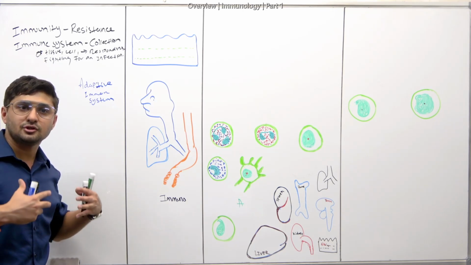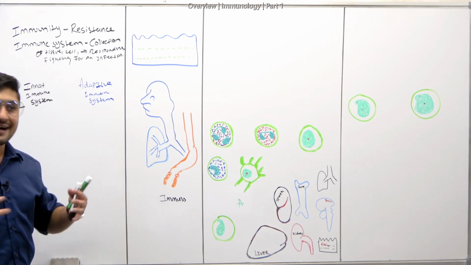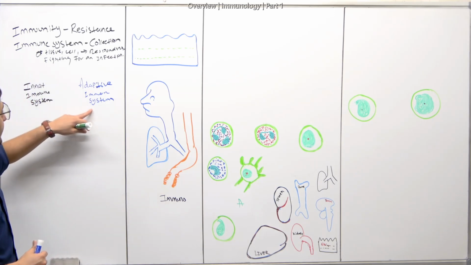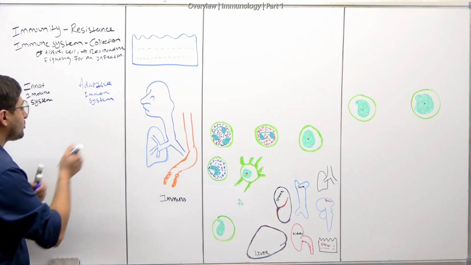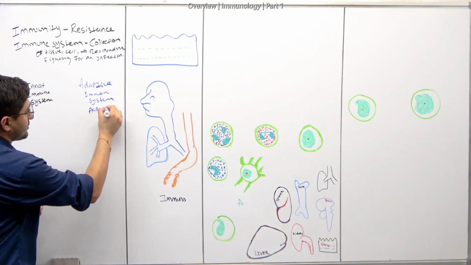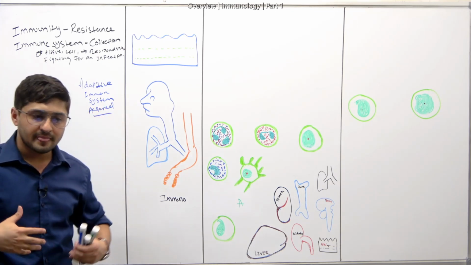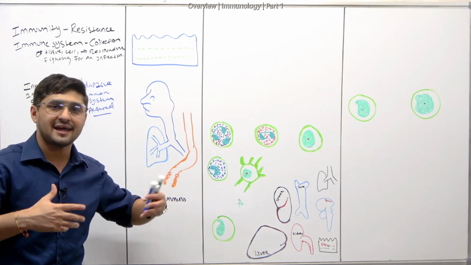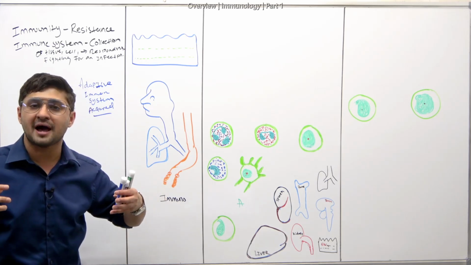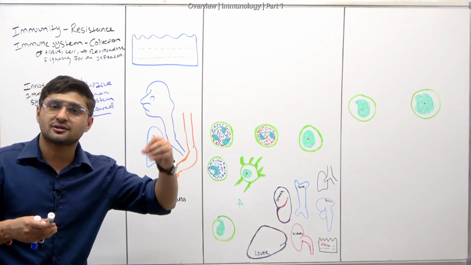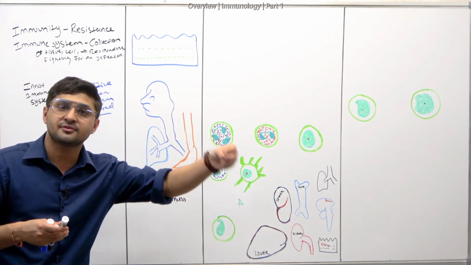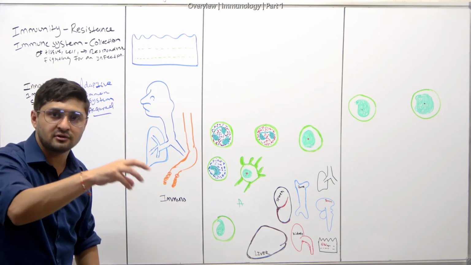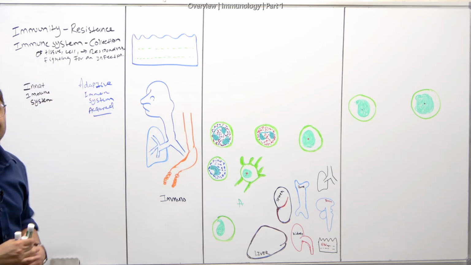Adaptive, which is also called acquired, means you got exposed to something and made antibodies against that particular pathogen. You adapt to that specific infection, bacteria, or foreign substance, so we call it the adaptive immune system.